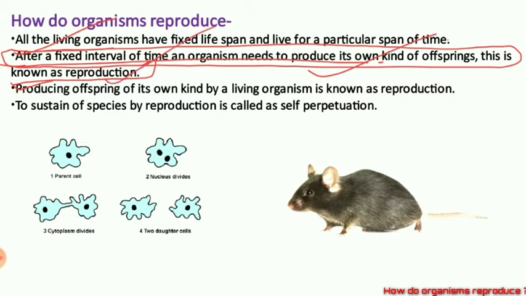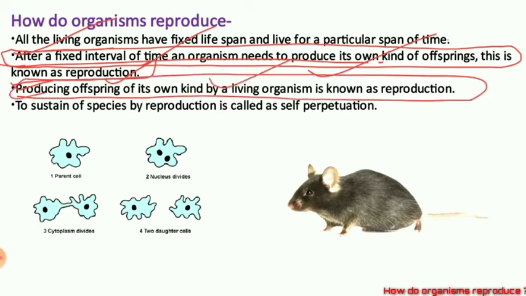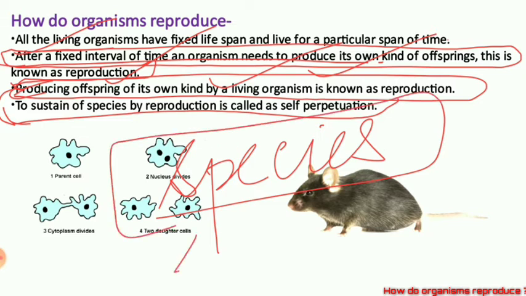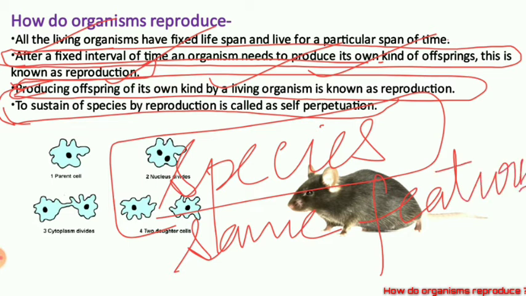So producing offsprings of its own kind is known as reproduction. And to sustain the number of their species, meaning the living individuals having the same features and same kind of characteristics, those are regarded as species.